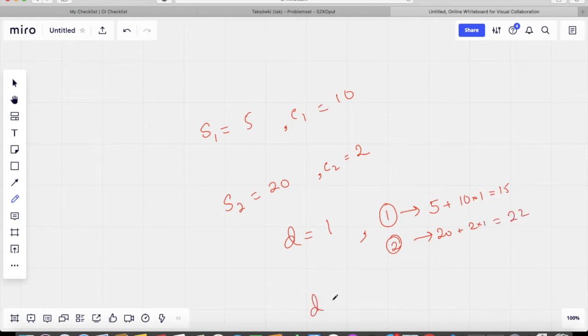But if you consider D equal to 10, then for company 1 we now pay 5 plus 10 into 10, which is 105, and for company 2 we pay 20 plus 2 into 10, which is just equal to 40. So the order switched, right?